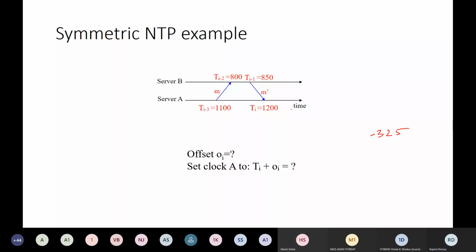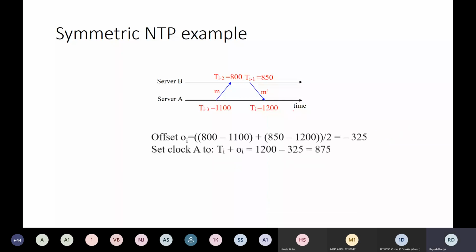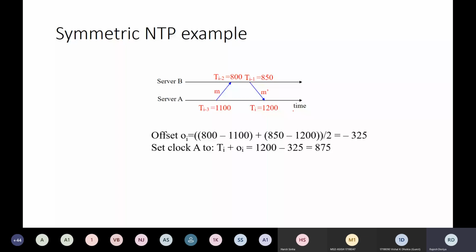Has everyone got it? Yes, sir. Okay. So this is how the calculations are being done, right? So what you need to do, just subtract this timing from these times, right? And then later on you have to divide by 2. So this is what you will be getting at the end, right? Minus 325. In order to synchronize your clock A, you just need to apply this offset. If this is a negative one, then it is going to be subtracted from the original one. Okay. So the final clock value or the timestamp is going to be 875. Fine.